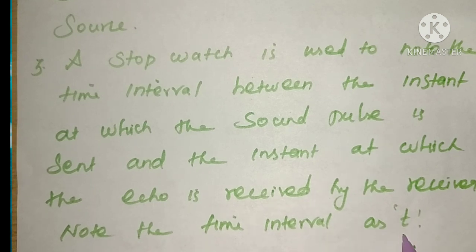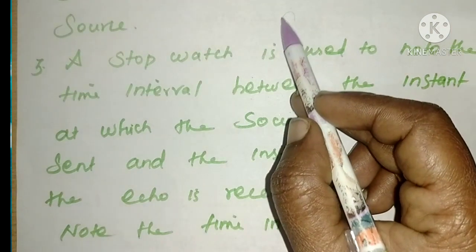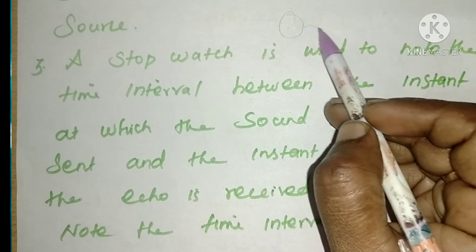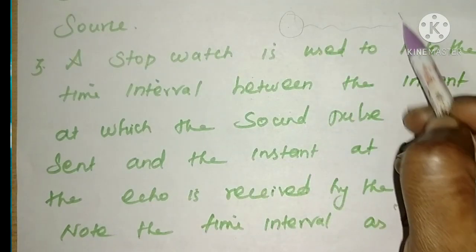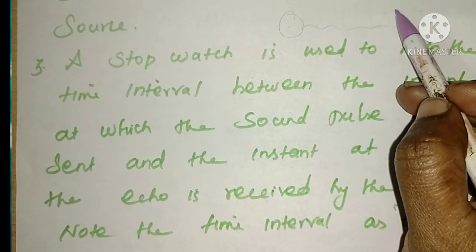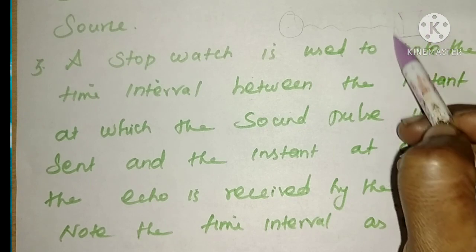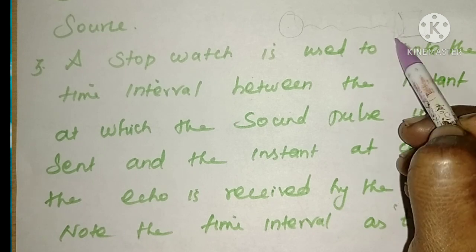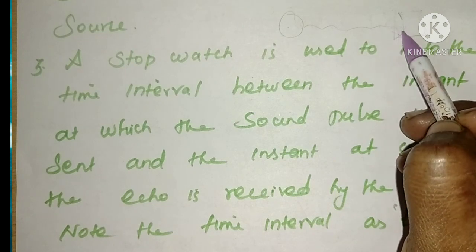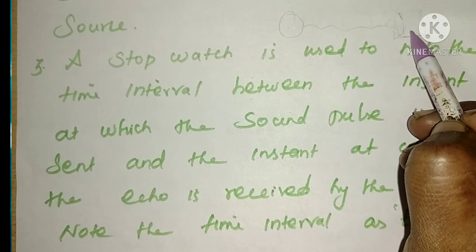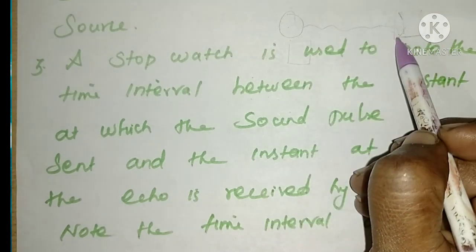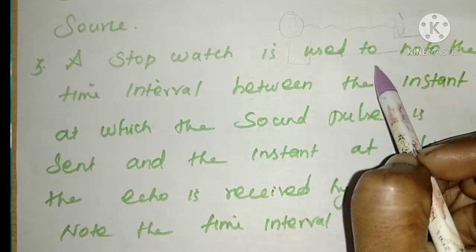So first, the source of sound is there. From the source of sound, how much time it has taken to come to the reflecting surface. So the time interval you have to measure, how long it has taken for sending and receiving. Here you have to place the receiver nearer to that, and note how much time the receiving signal has taken.